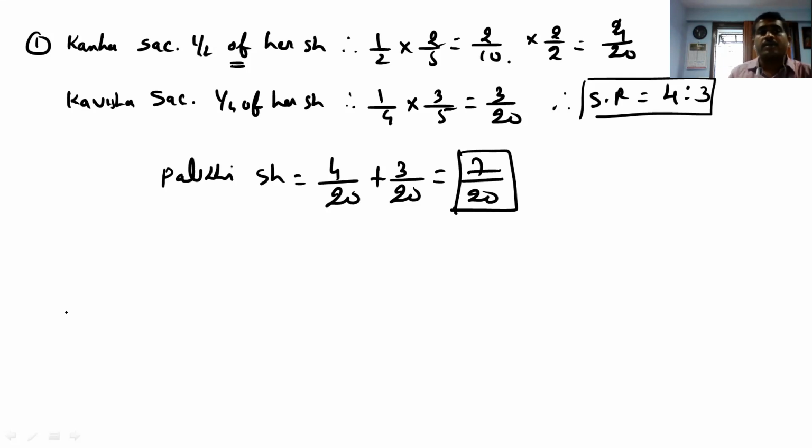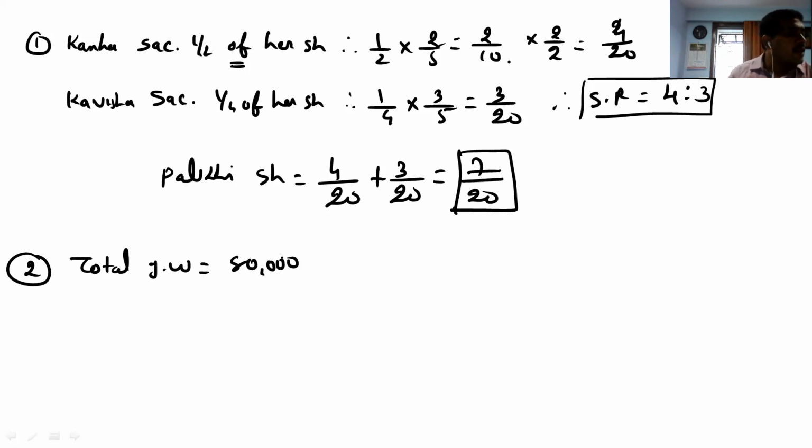Now comes the concept of goodwill. Total goodwill is given how much? I think 80,000. Total goodwill is given 80,000. And from that, they say that the last point is that Palki is bringing the cash.